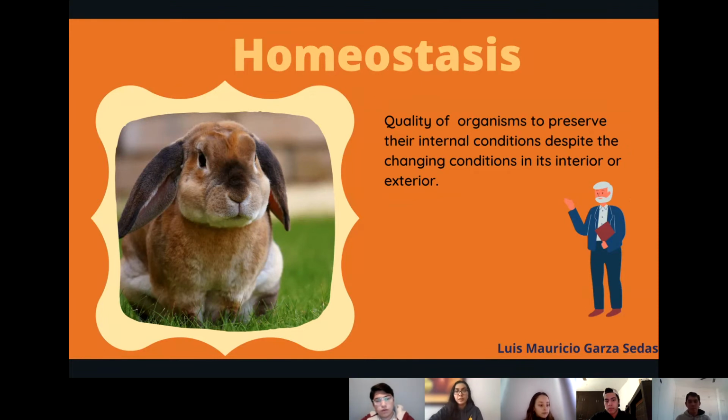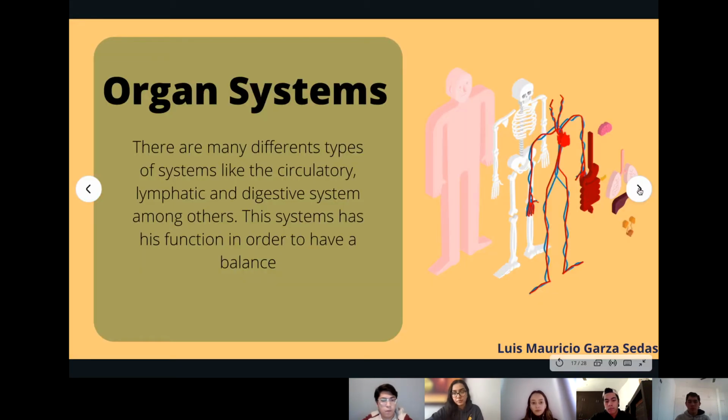Now we pass to another topic, homeostasis. What is homeostasis? Well, homeostasis is the quality of organisms to preserve their internal conditions despite the changing conditions in its interior or exterior. In the organ system, there are many different types of systems like the circulatory, lymphatic, and digestive system, among others. Each of them has its function, which I will show.